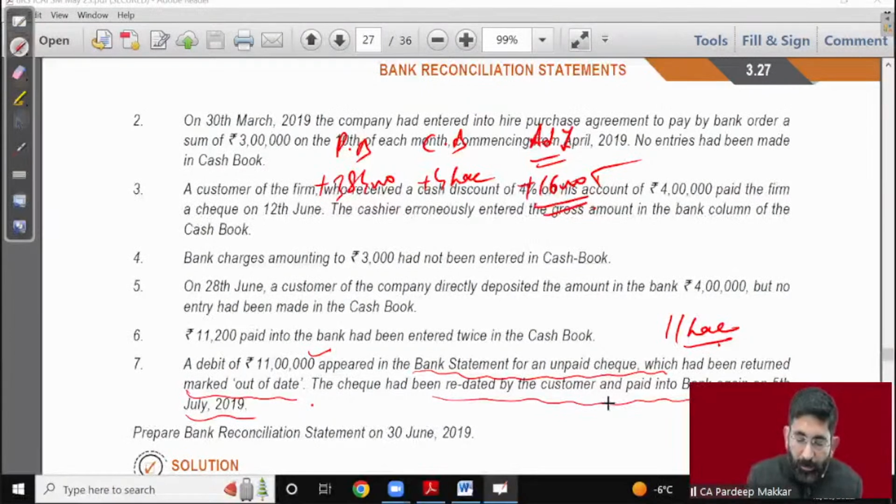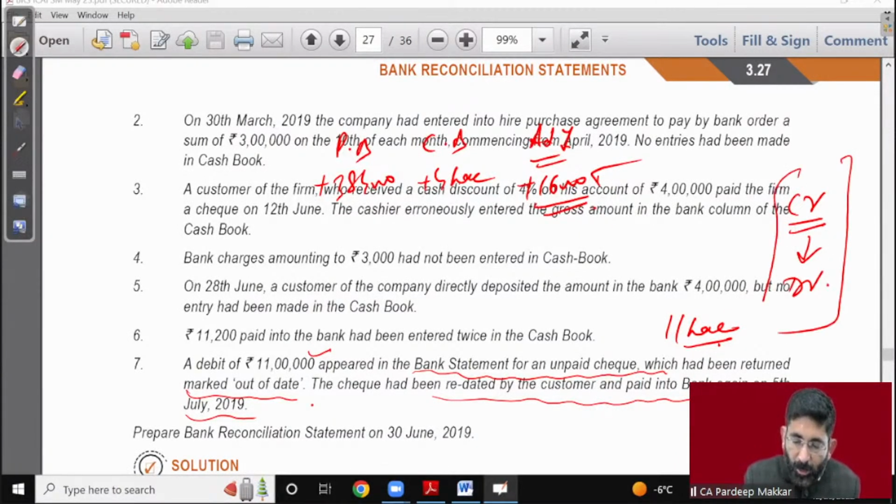So try to understand this: a check has been received from a customer. We have given that check to the bank. The bank has credited my account, but later the bank debited my account. That happens normally, because whenever we give a check to the bank, the bank normally credits us provisionally, not actually. Later on, when that amount is cleared, it is named as cleared balance. So there are two types of balances the bank shows at a time: one is cleared balance, second is actual balance. So it is credited by way of showing a cleared balance.